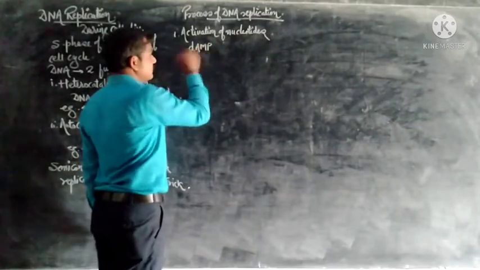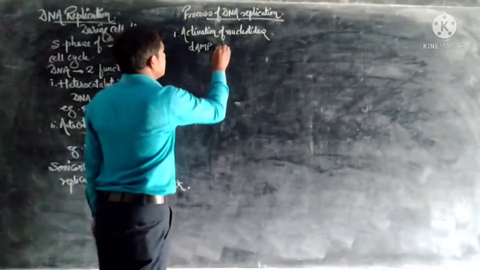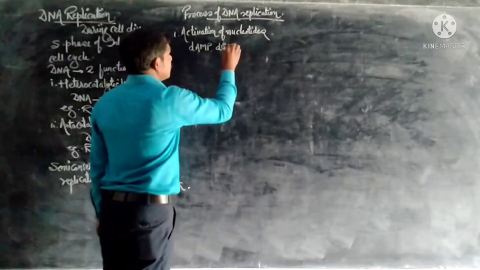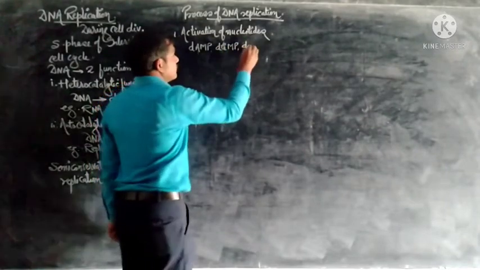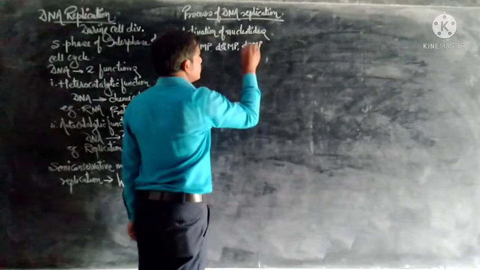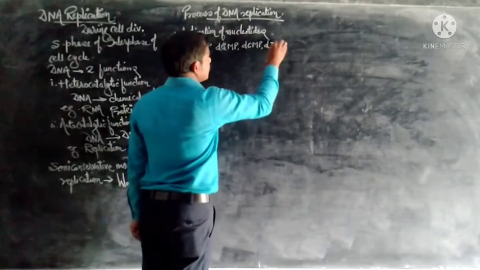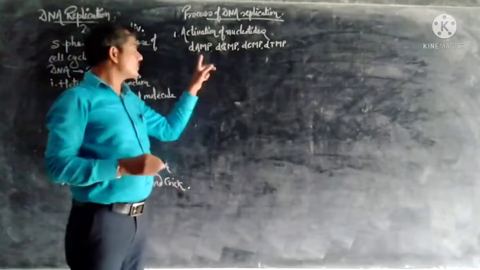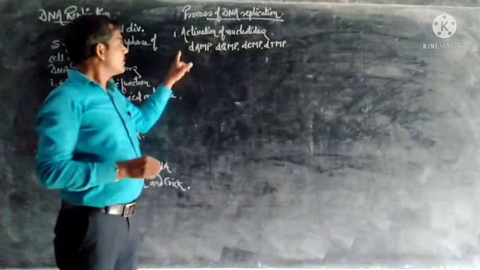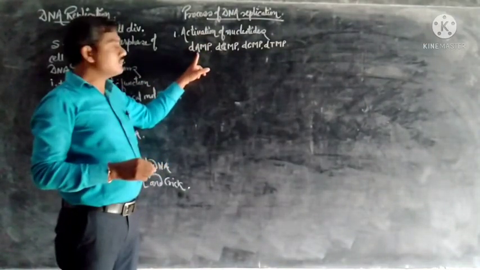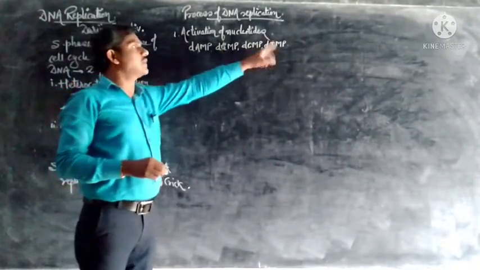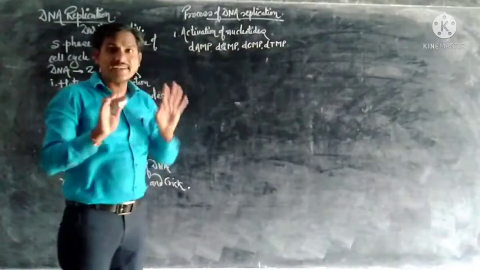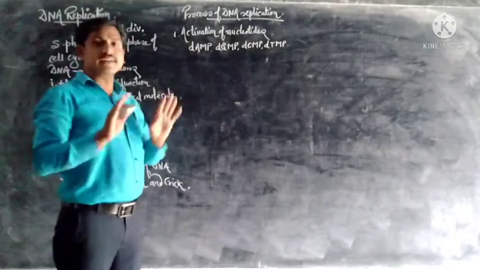This is the adenine nucleotide, guanine nucleotide, cytosine nucleotide, and thymine nucleotide, with deoxyribose and a monophosphate. These are all present in the inactive state.